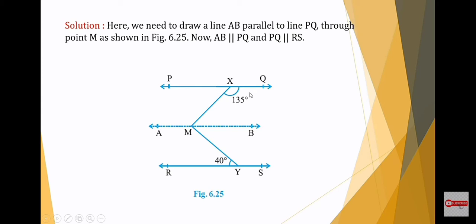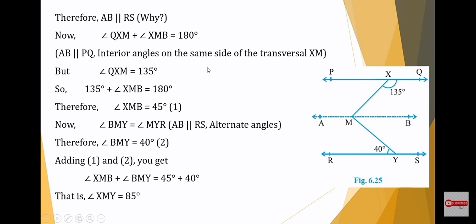Here we need to draw a line AB parallel to the line PQ through the point M as shown in the figure. So you are drawing a new line AB that is parallel to PQ through the point M. Now AB is parallel to PQ and PQ is parallel to RS, so AB will be parallel to RS by the parallel lines theorem.